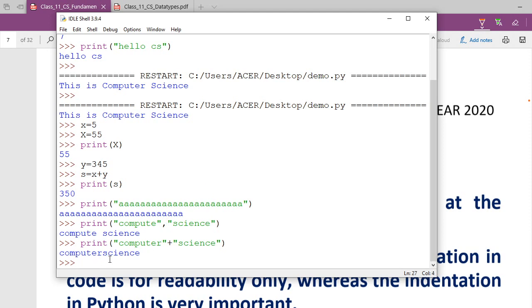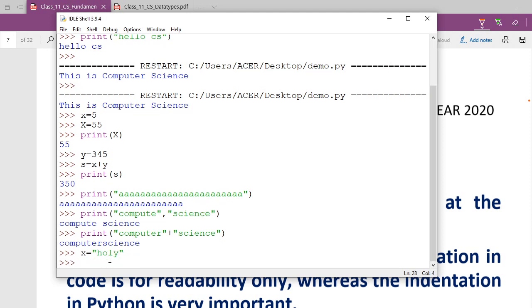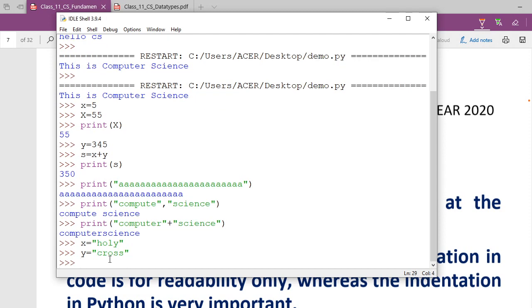You can go. So now I'm going to write here. Suppose I will take a variable, x equal to "Holy". And I'm going to write here y is equal to "Cross". Done. Now I want to add, so can I write here print in bracket, x plus y? Now tell me, what is it going to print?